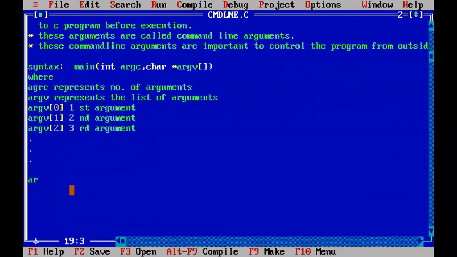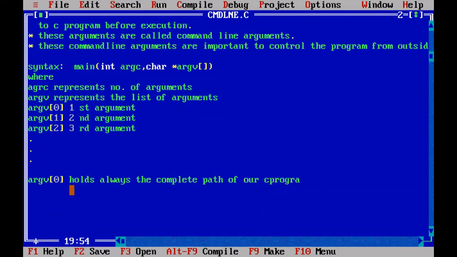The argv of 0, the first argument, always holds the complete location, the complete path of our C program.